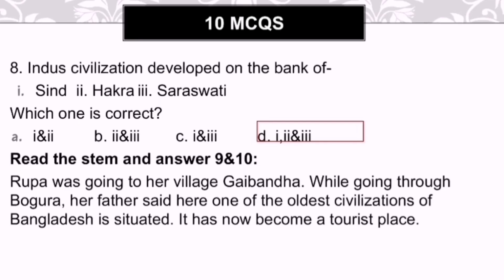The next questions 9 and 10 will be based on the stem. So you have to read the stem first and then you have to answer the question. Let's see the stem first. The stem is: Rupa was going to her village Gaibandha. While going through Bogura, her father said, here one of the oldest civilizations of Bangladesh is situated. It has now become a tourist place. So this was about the stem. Let's see what are the questions 9 and 10.